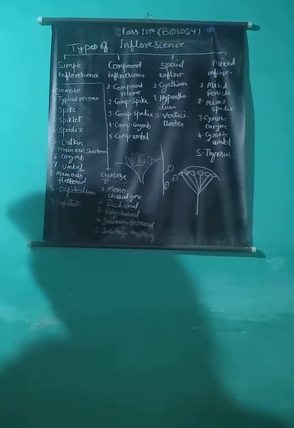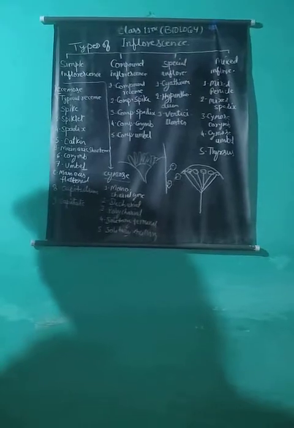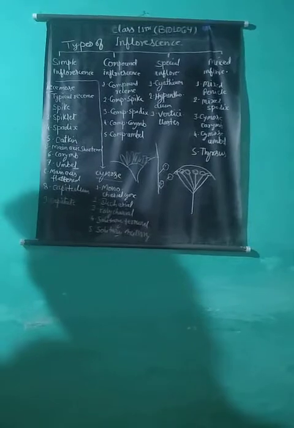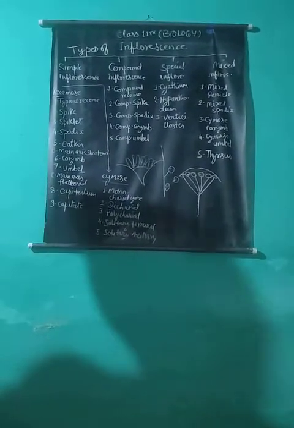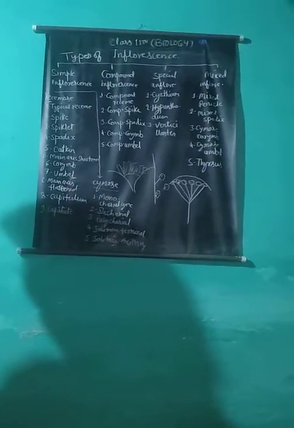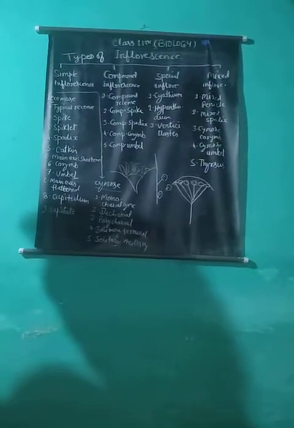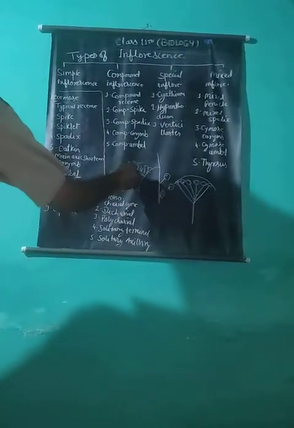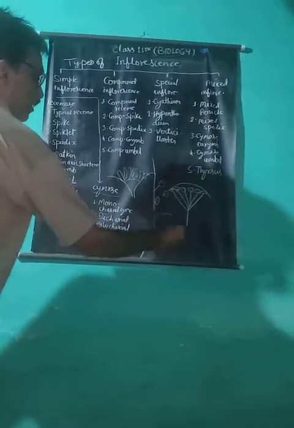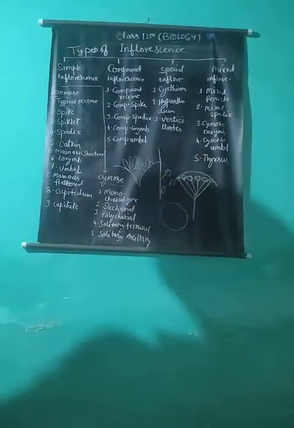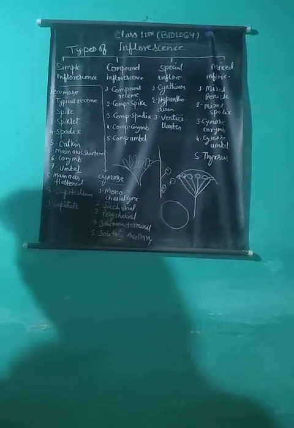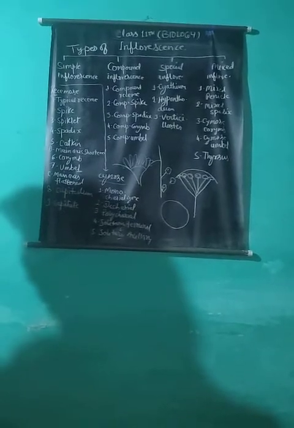Sometimes all florets are of one kind. A capitulum inflorescence having only one kind of floret is called a homogeneous capitulum, as shown. Ray florets are ligulate. These florets are arranged on the peripheral region of the receptacle in a single or more whorls, having distinct yellow and strap-shaped petals.